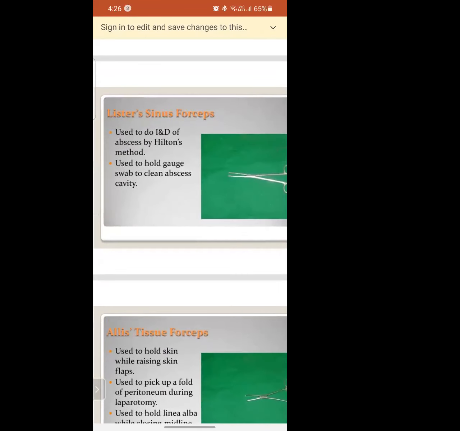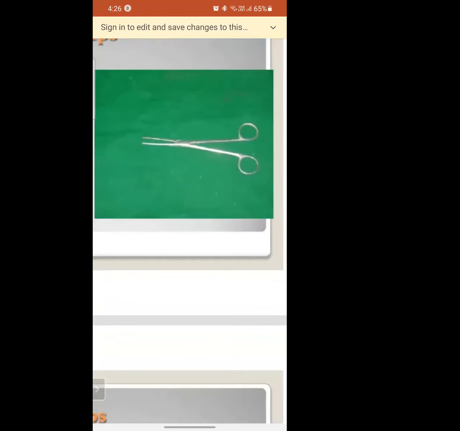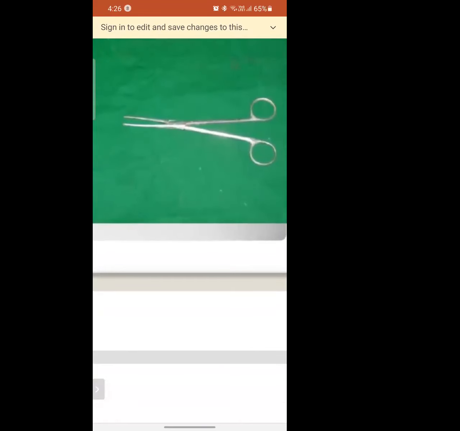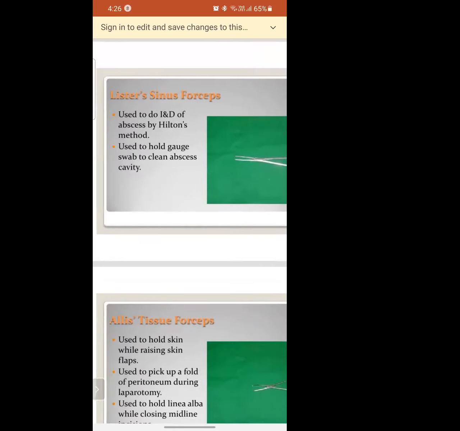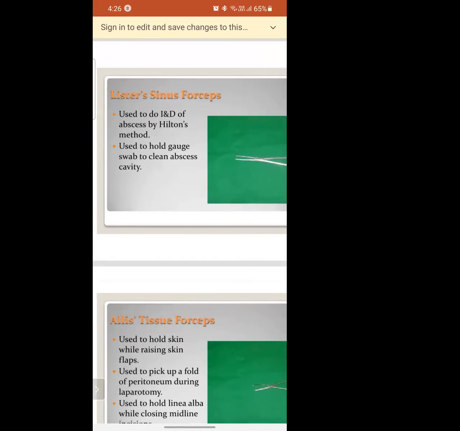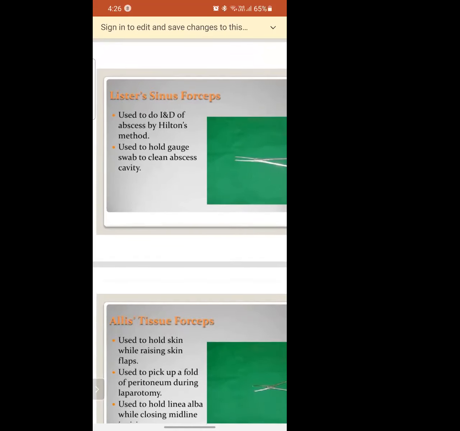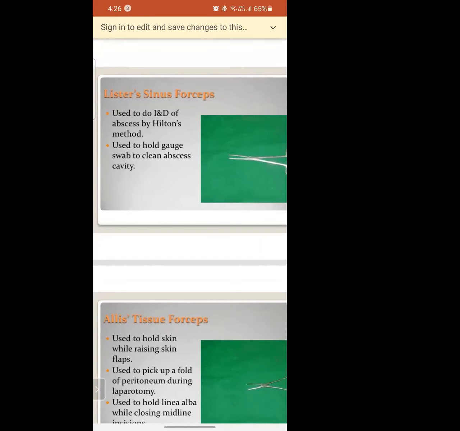Next, coming to Lister's sinus forceps. It's mainly used to hold the gauze pieces. Whenever you go with an accident case or something for dressing purposes, this is the forceps which is used to clean or to grab the gauze pieces.